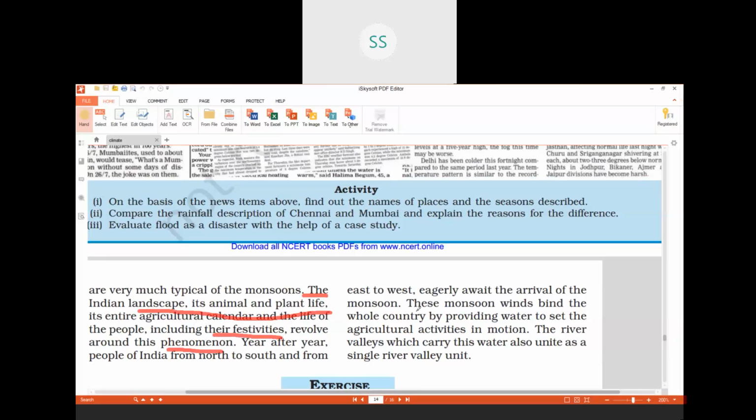Water is provided by these monsoons, which also sets our agricultural calendar. The river valleys which carry this water also unite us into a single river valley unit. All these points you can include in this answer, that monsoons act as a unifying bond.